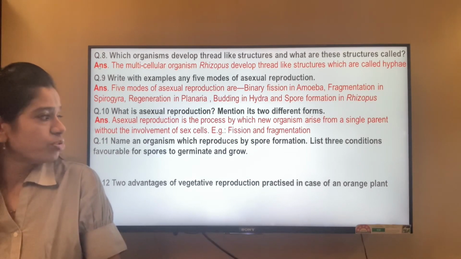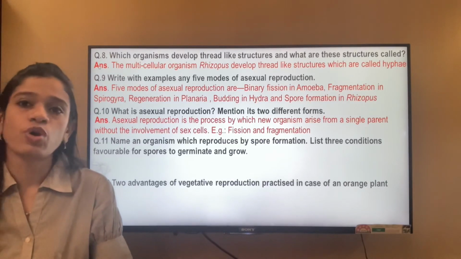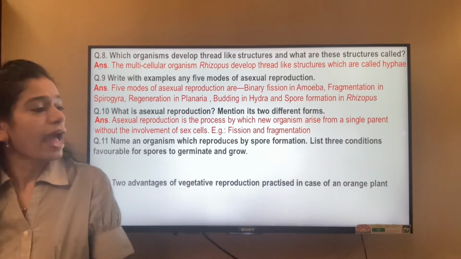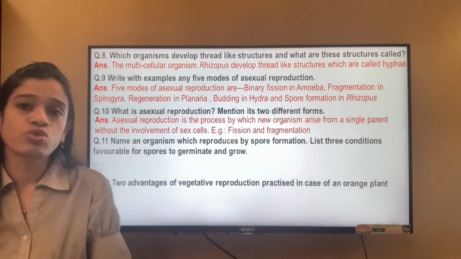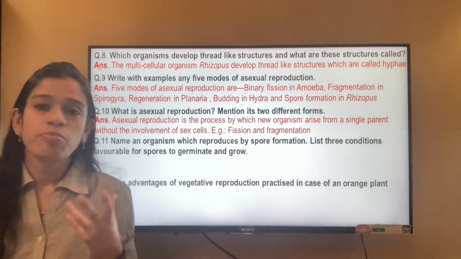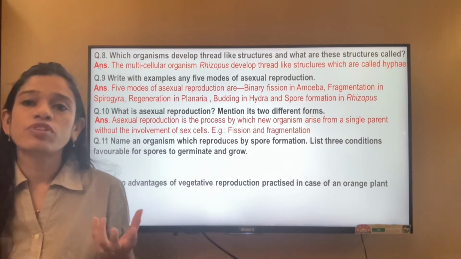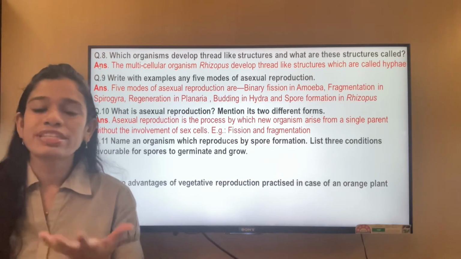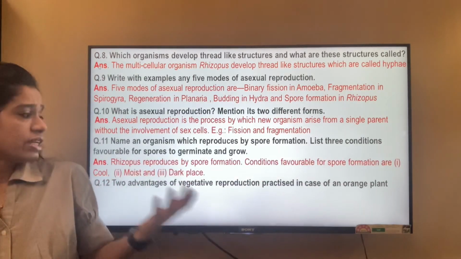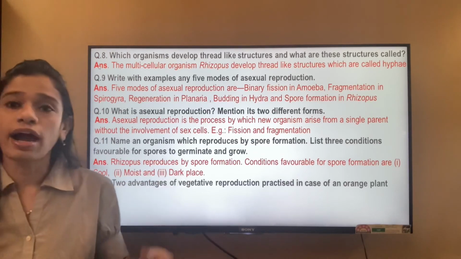Name an organism which reproduces by spore formation. List 3 conditions favorable for spores to germinate and grow. The organism which reproduces by spore formation is Rhizopus, and the conditions favorable for the spores to germinate and grow are a cool, dark and moist place. I have told you that Rhizopus is a fungus, a bread mold, so for them to grow, cool, moist and shady places are always required.